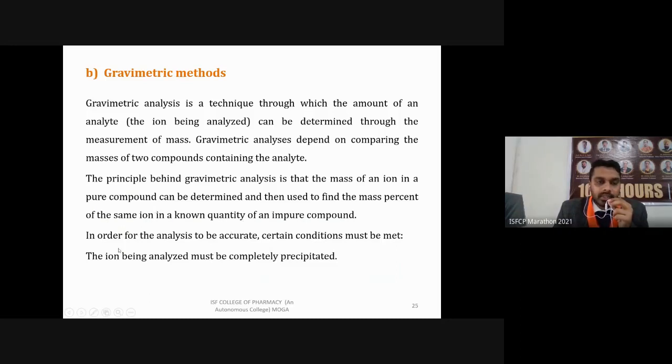In order for the analysis to be accurate, certain conditions must be met. The ion being analyzed must be completely precipitated. So in this gravimetric method, if we have to determine the amount of an ion, we add its counter ion and it will form a precipitate. It will get completely precipitated. So the first condition is that the whole amount of that ion present in the solution or sample should get precipitated. Then we weigh the precipitate and compare it with our standards, and determine how much of that ion is present in our given sample.